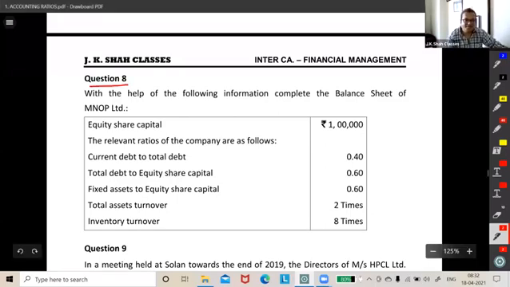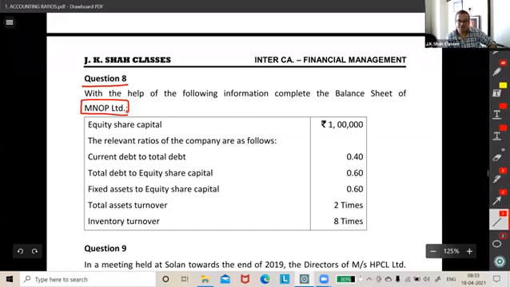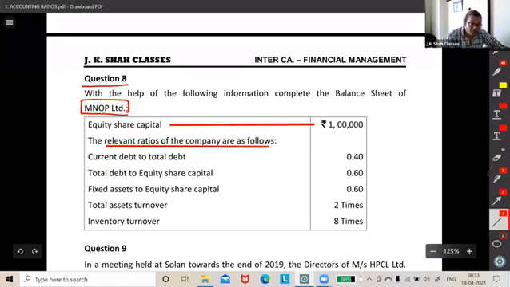Question number 8. With the help of the following information, complete the balance sheet of MNOP. So what things are given to us? We are given equity share capital 1 lakh. Then we are given relevant ratios. Okay, fine. Let's see, people. Understanding the meaning is important.